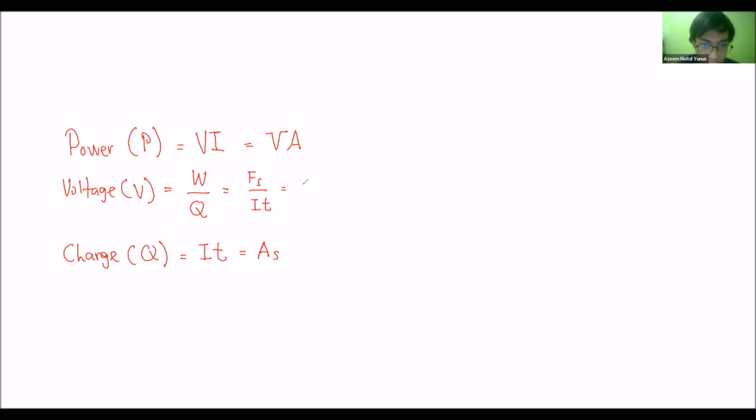So it becomes Fv over I, then ma v over I. We can then derive in terms of the quantities, not kg yet, it's still M. M L over T squared, times L over T, over I. I is still I, because I is the base quantity.